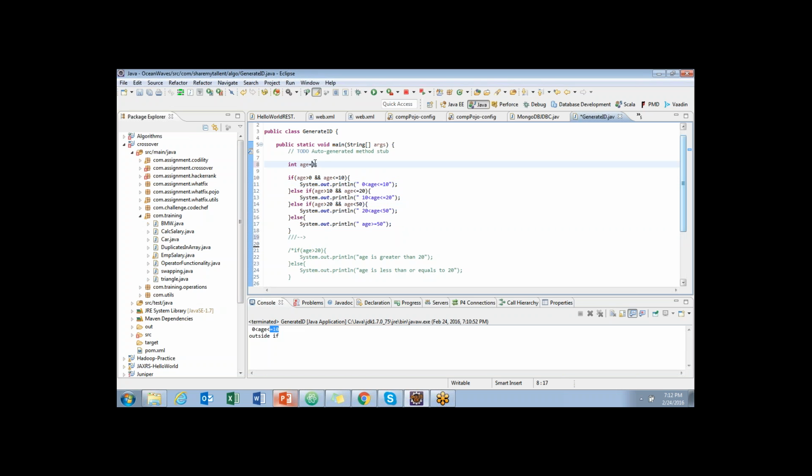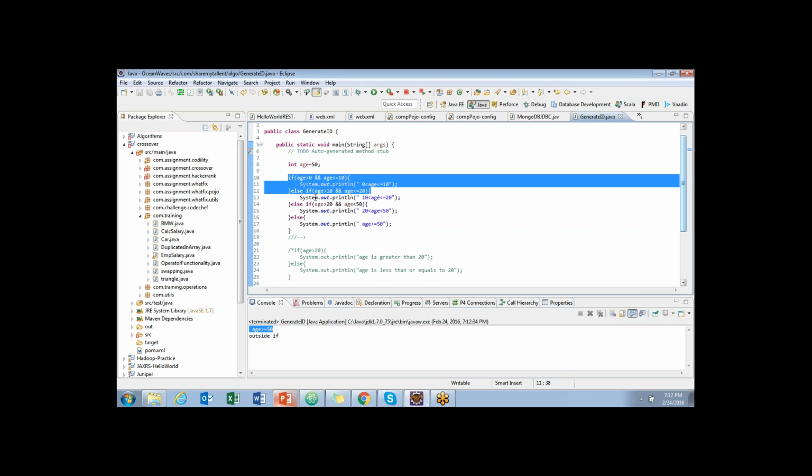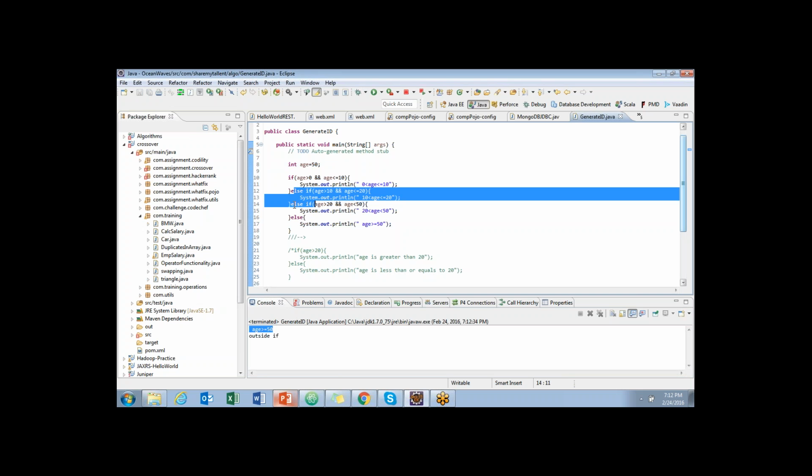Let me say I have an age greater than 40. My age is 49. I am trying to execute the program. See, it shows age is greater than 20 and less than 50. Let me say my age is 59 and execute the program. Here, see, your age is greater than or equal to 50. Let us make it 50 and run the code. So this age is greater than or equal to 50. Why greater than or equal to? Because this is false, it goes here, and this is false, it goes here.